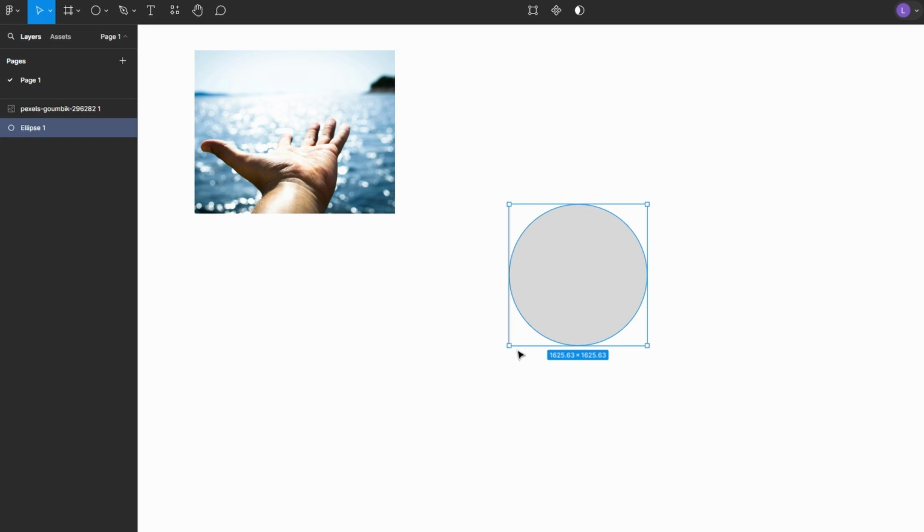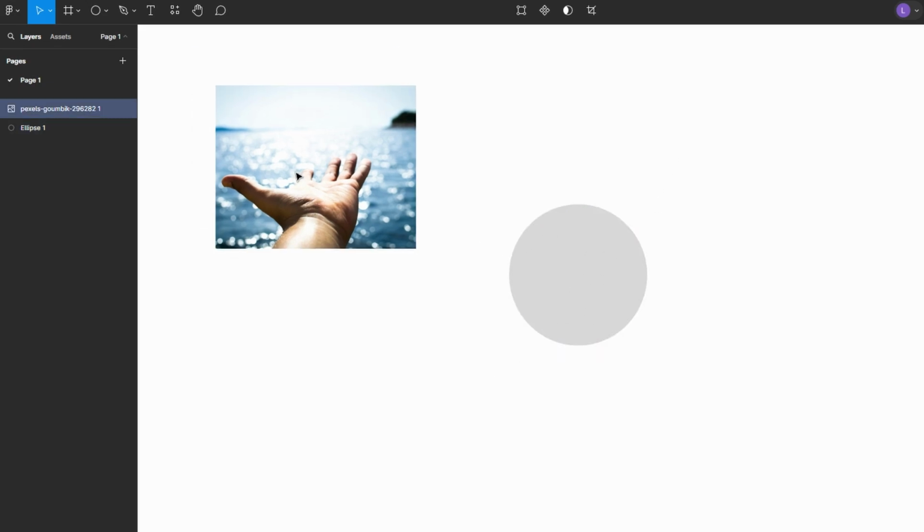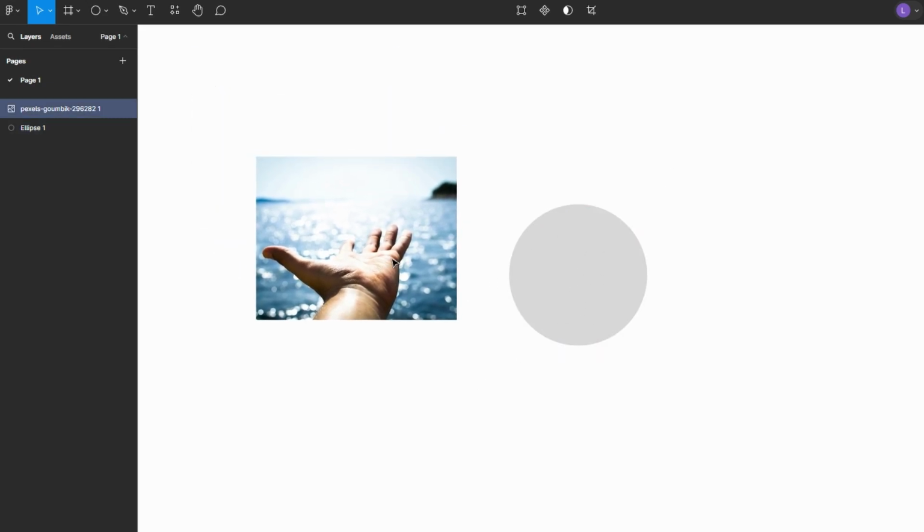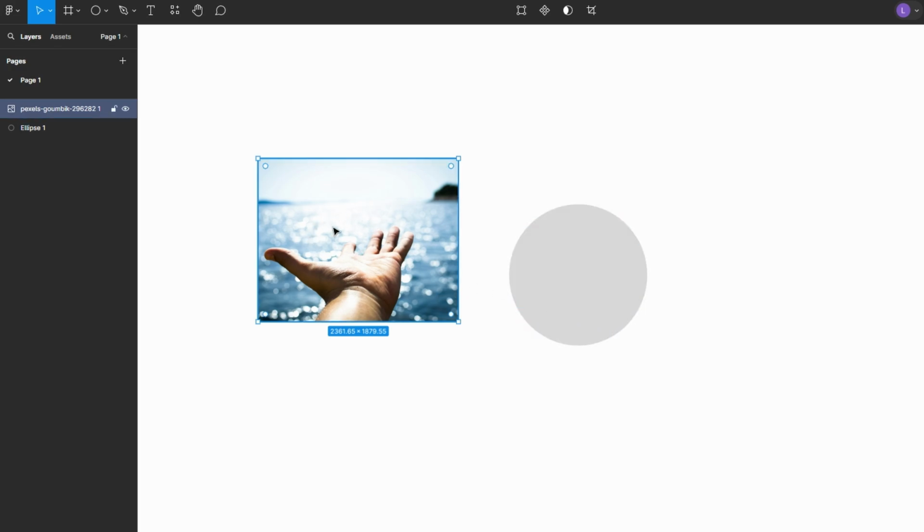In today's video I'm going to show you how to crop an image to shape in Figma. First, ensure that your image is on canvas in Figma. This will be the image you want to crop. Next, you need to create the shape you want to crop the image to.